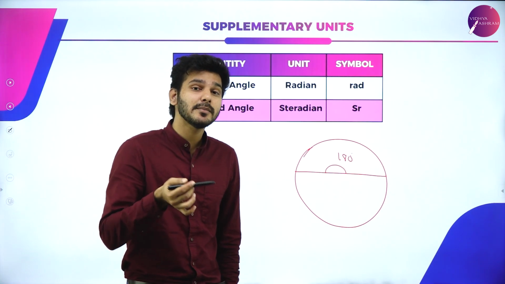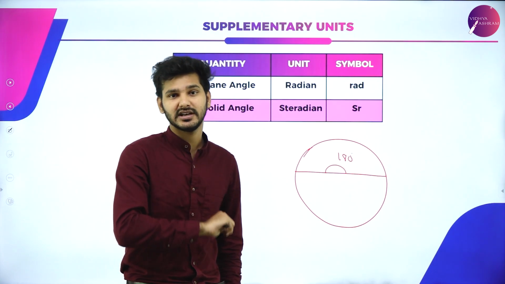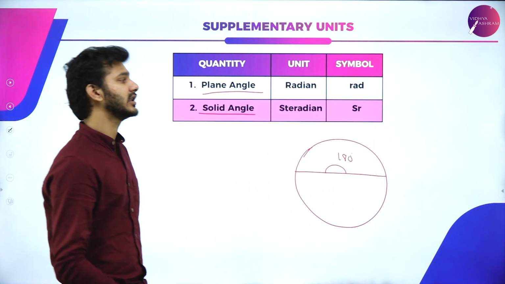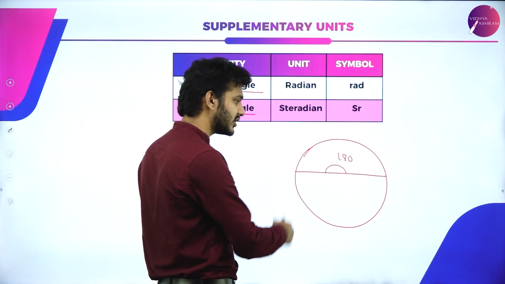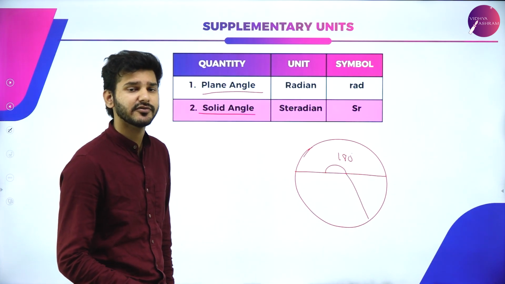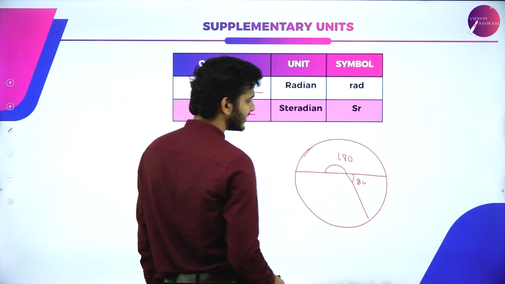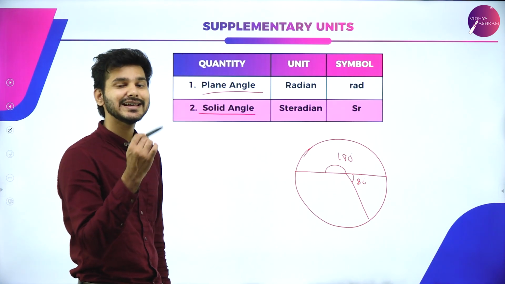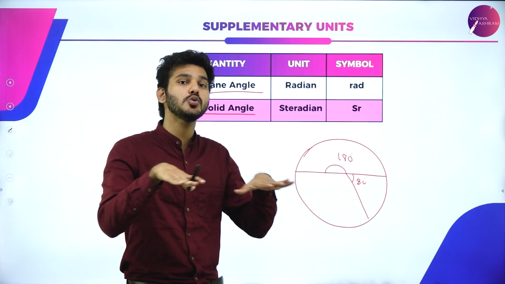So this particular supplementary unit contains ways in order to measure angular values. There are two in nature, and they are plane angle and solid angle. Plane angle is when you use a protractor to measure something in your paper. For example, you have this particular circle here and you want to cut out, let's say, 30 degrees or 45 degrees or something. Then you can say that this particular quantity is 80 degrees or 75 degrees. Like that, if you can measure something like this, then this is known as a plane angle. That is, you're measuring in a plane, not three-dimensional but two-dimensional plane.